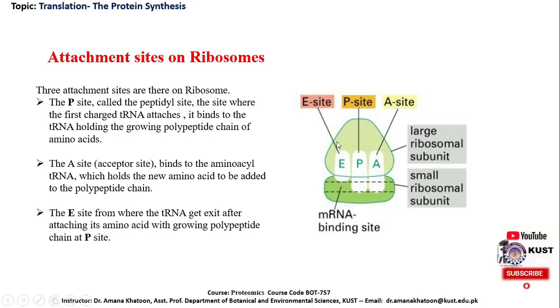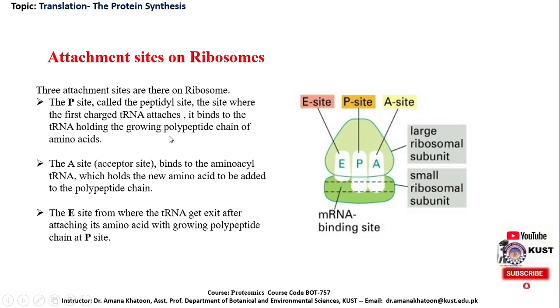And on the larger subunit, there are three other specific sites, the A, P, and E sites. This is the A site for the amino acid, P is the peptidyl site, while E is the exit site. The P site, called the peptidyl site, is the site where the first charged transfer RNA attaches. It binds to the transfer RNA holding the growing polypeptide chain of amino acids.